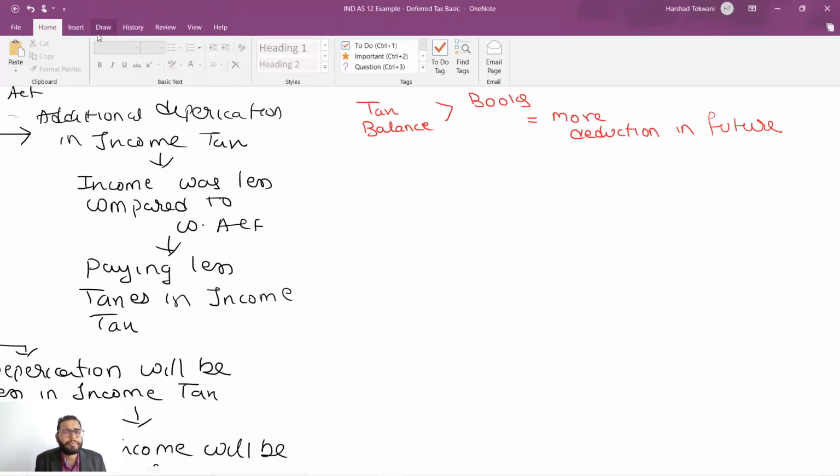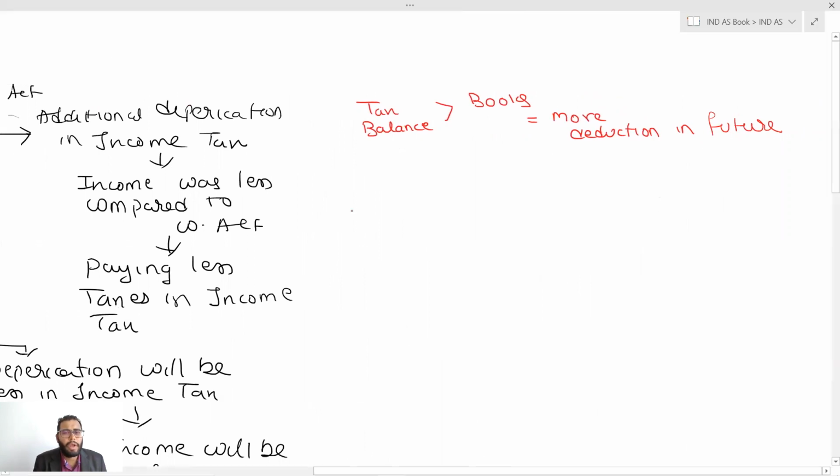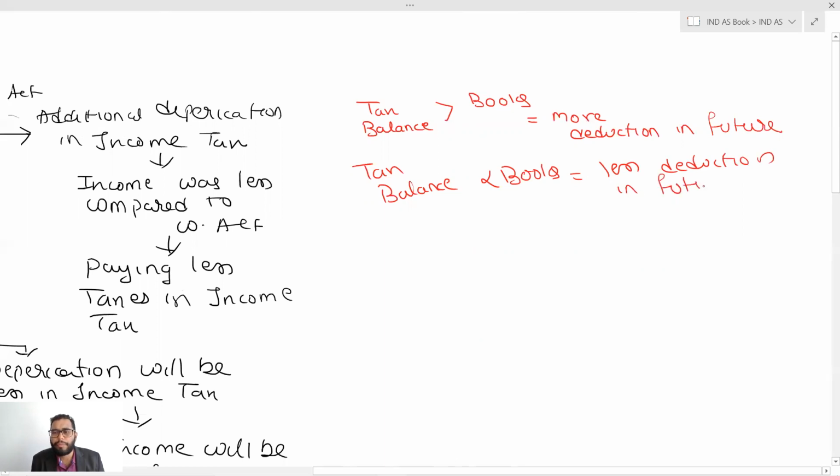However, if your tax balance is less than books, you will get less deduction in the future.